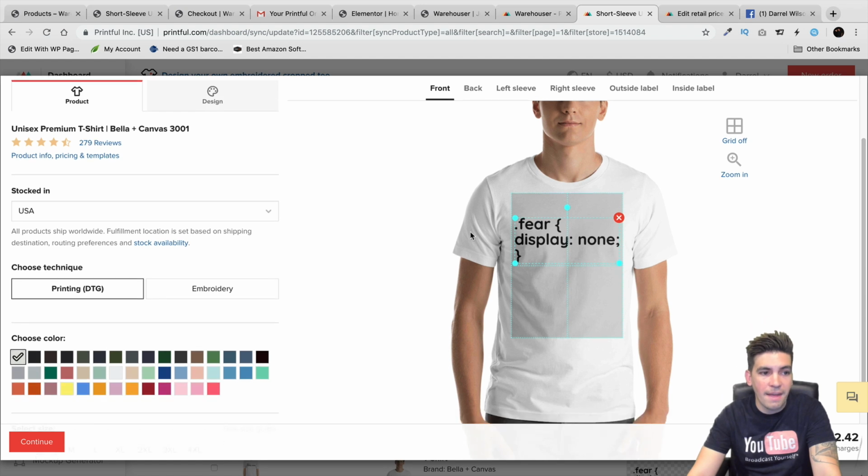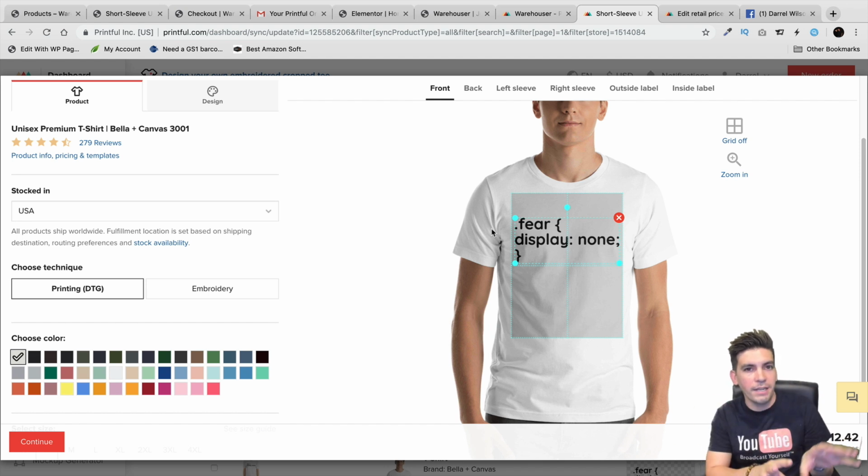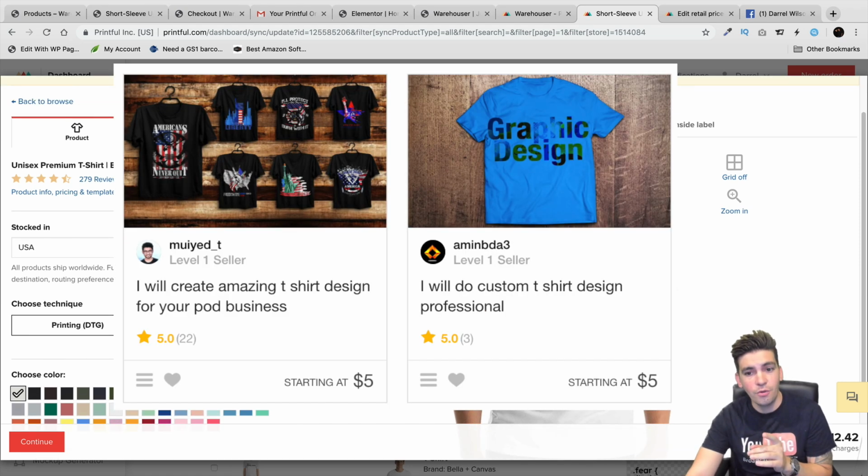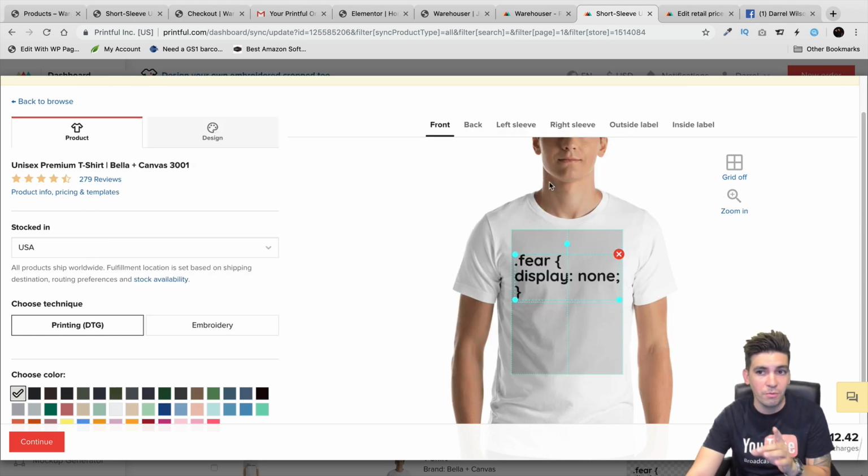So here you can see that I am actually designing this t-shirt. This is more for developers. It's kind of a joke, but you might want to put on your own brand or whatever you want. You can go ahead and upload an image. And if you don't have an image or a logo, don't worry about it, because I'm going to give you a website where you can get a designer to make something really nice or even make your logo for just $5. It's really, really cheap.